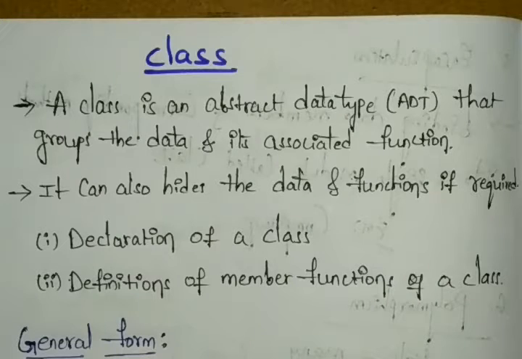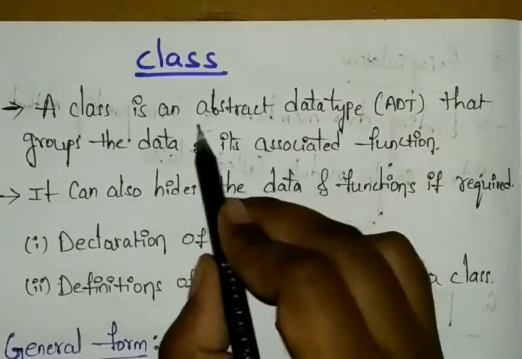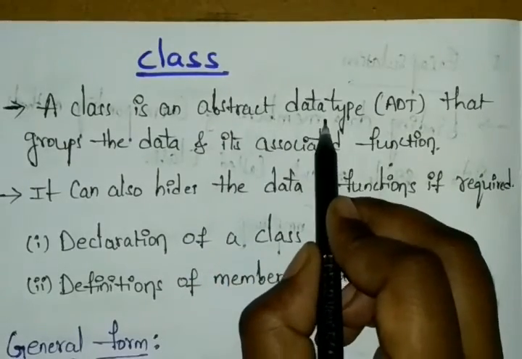Hello everyone. In this session we will discuss the class in C++. Normally we can say a class is a set of data members and member functions, right? Now we will discuss the class briefly. Here a class is one type of abstract data type.